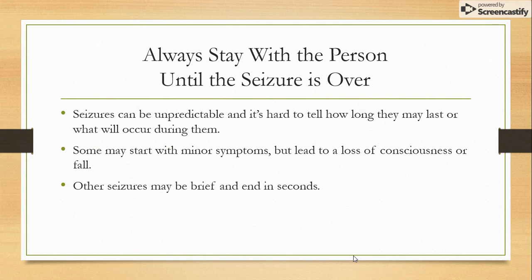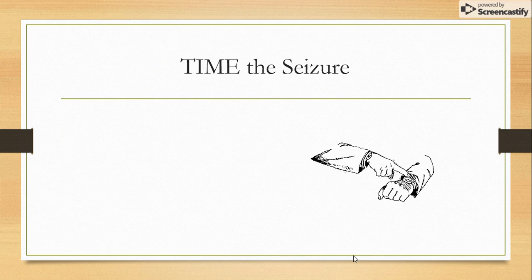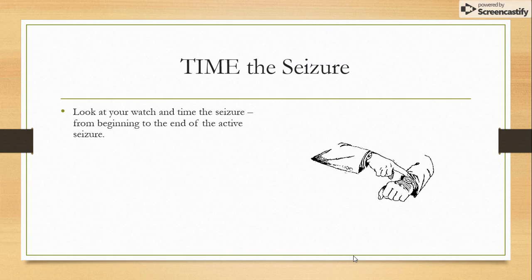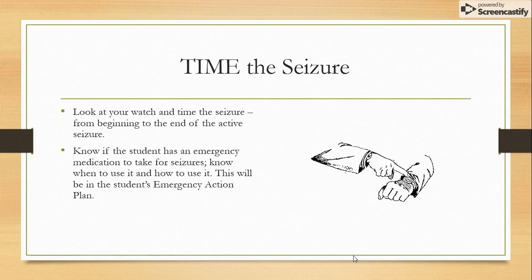Seizures can be unpredictable, and it's hard to tell how long they may last or what will occur during them. Some may start with minor symptoms but lead to a loss of consciousness or fall. Other seizures may be brief and end in seconds. Always time the seizure. Note the time the seizure begins. Look at your watch and time the seizure from beginning to the end of the active seizure.